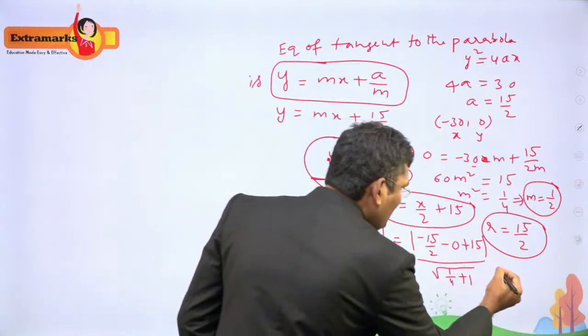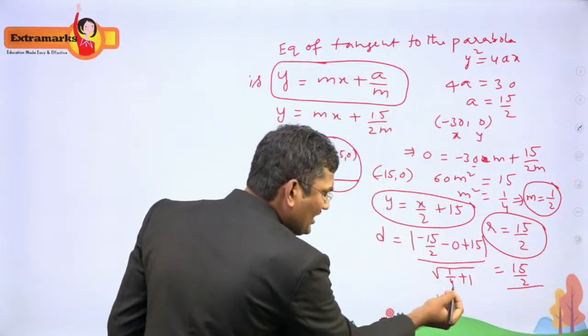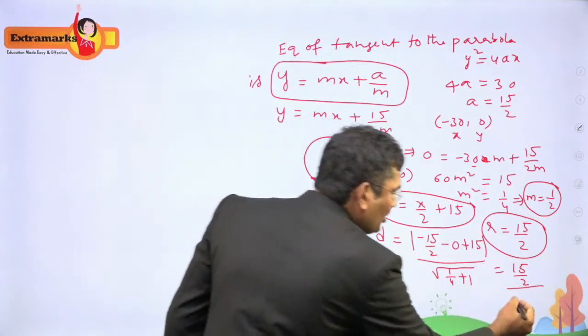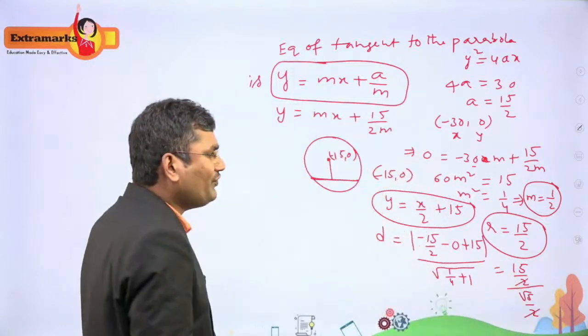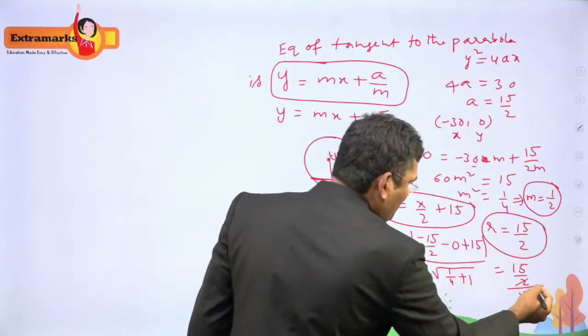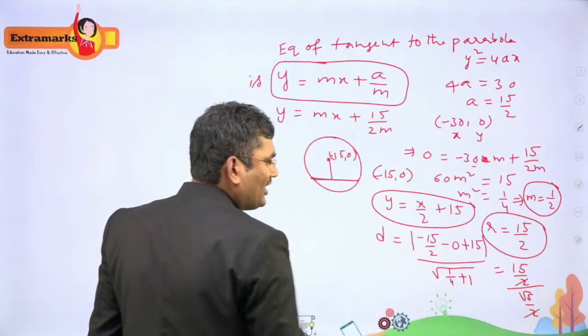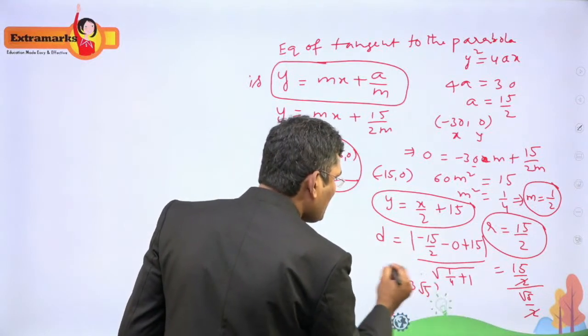So the numerator is 15 by 2. And the denominator is, you can see here, 4 plus 1, root 5 by 2. The 2 gets cancelled out. We are left with 15 by root 5. 15 by root 5 can be simplified to 3 root 5. So d is equal to 3 root 5. So this is the value of d.